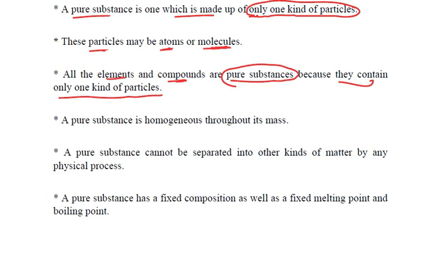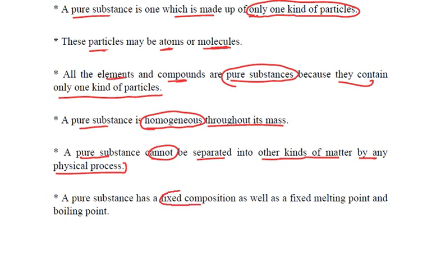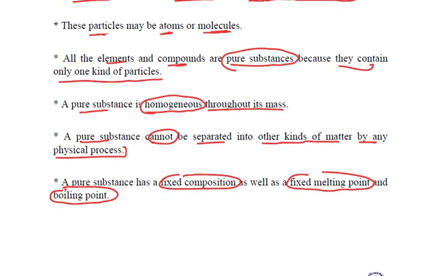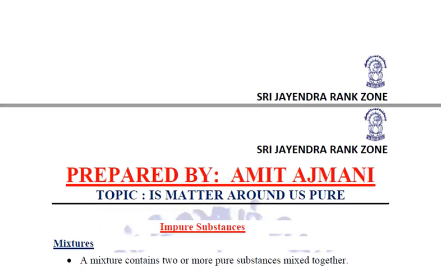Now, a pure substance is homogeneous throughout its mass, and a pure substance cannot be separated into other kinds of matter by any kind of physical process. All the pure substances have a fixed composition as well as a fixed melting point and fixed boiling point. Correct? So these are a few features of pure substances.